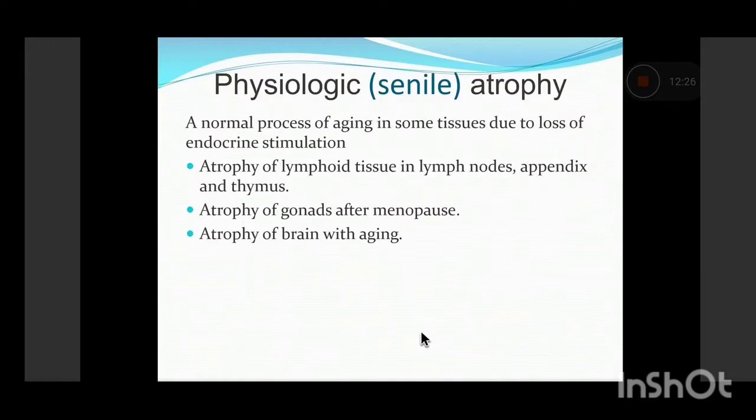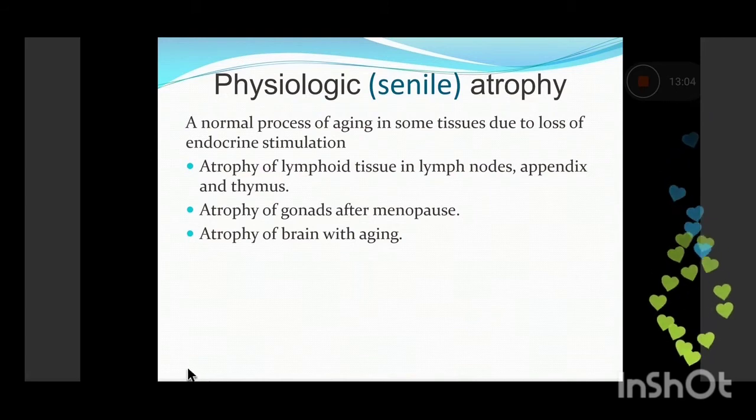Now there are various types of atrophy. Physiological atrophy is also basically senile atrophy, which is normally seen with aging. It is usually due to loss of endocrine stimulation as we age. The classic examples are atrophy of the lymphoid tissue in the lymph nodes, appendix, and thymus, so all these organs are atrophied with age. Also, there is atrophy of the gonads after menopause due to loss of endocrine stimulation, and atrophy of the brain with aging.